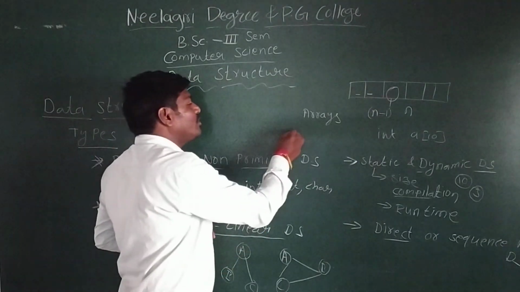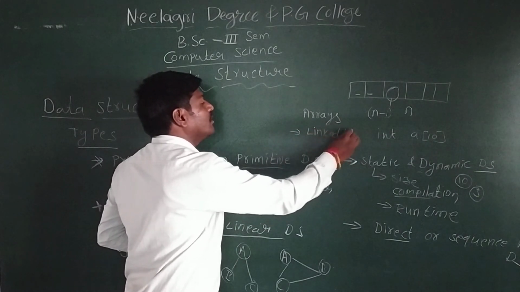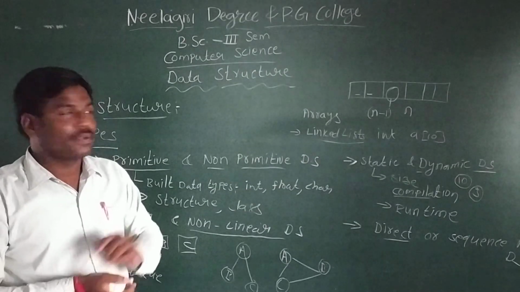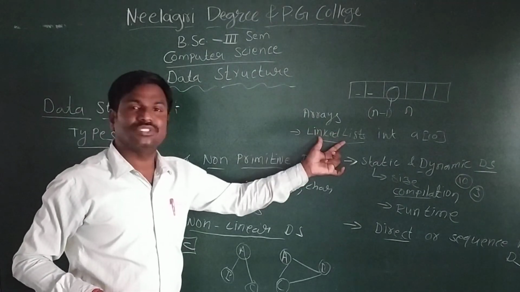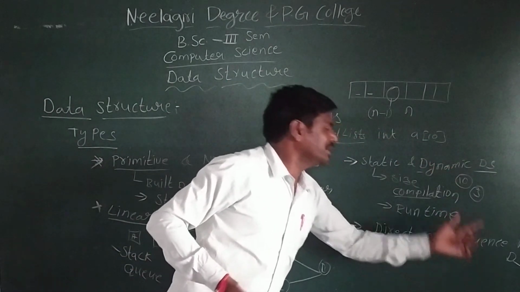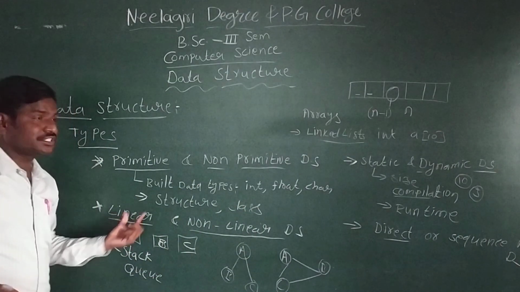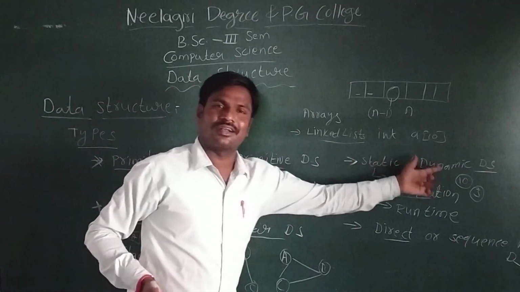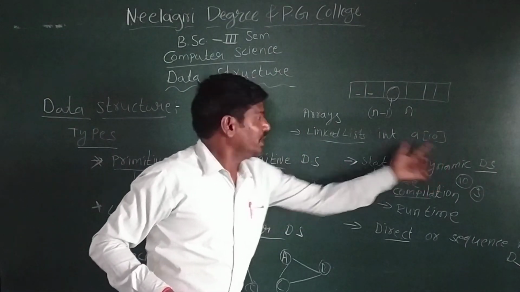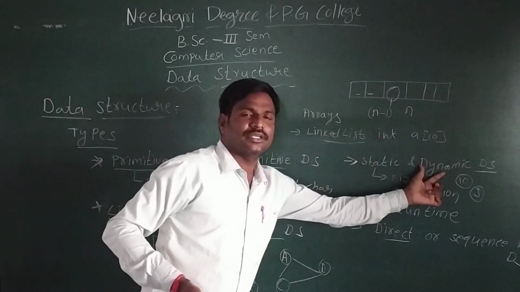Next, if we use pointers, that is the concept of linked list. In the third unit we will study linked lists. To represent a data structure, if we use a linked list, that may be a dynamic data structure, but it is sequence access. So linear data structures may be static or dynamic. If you use arrays, that becomes static. If you use linked list, that becomes dynamic.